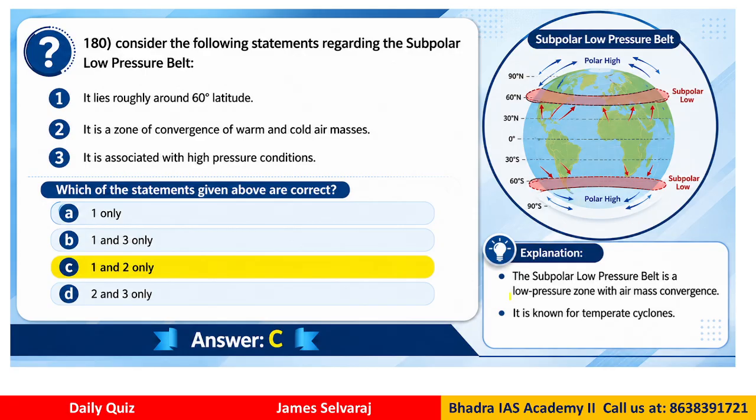Okay. So if you look here, the subpolar low pressure belt is a low pressure zone with air mass convergence. It is known for temperate cyclones. So the correct answer is C. Only statements 1 and 2 are correct, right? Statement 3 is a problem because it says high pressure conditions. Clear now? So when we are preparing for various types of exams, we need to study history, geography, polity, economics, current affairs, and various topics so that the exam becomes easier and simpler.